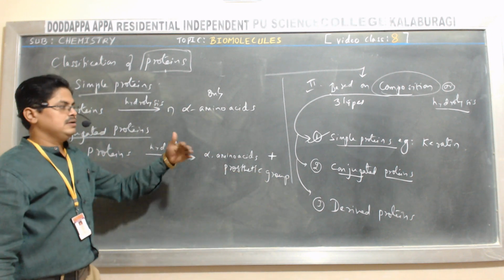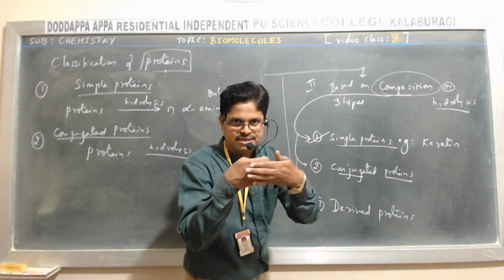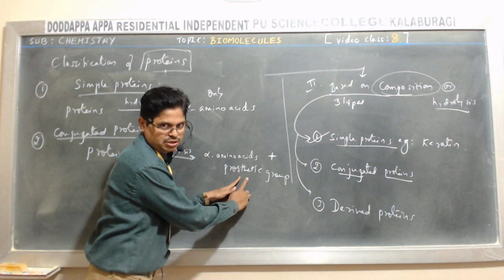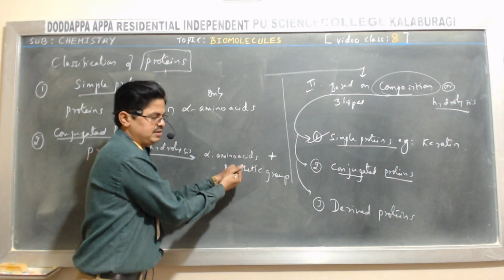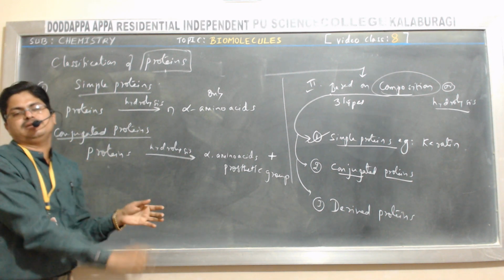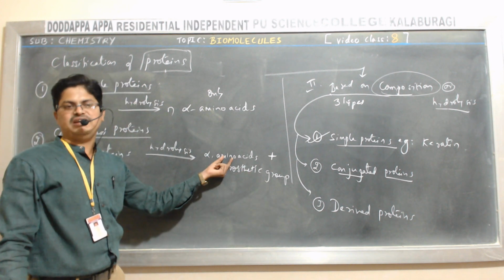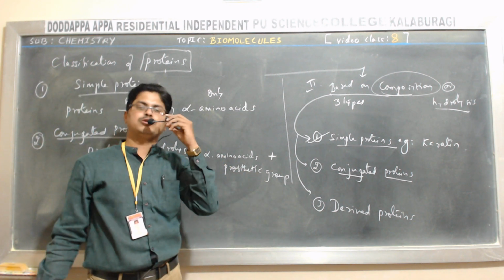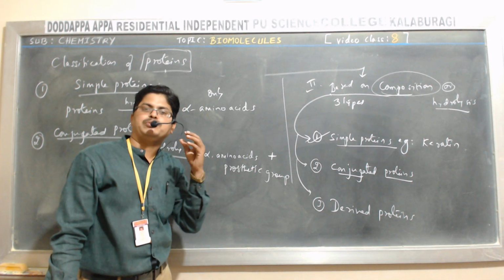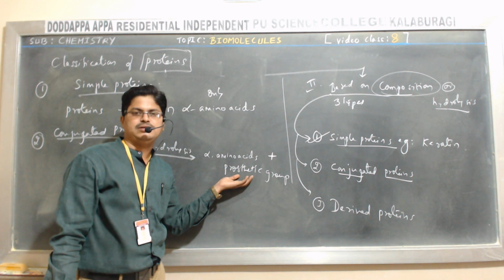Conjugated proteins are made up of alpha amino acids and a prosthetic group; these two together form the protein, which is called a conjugated protein. Now, what is the meaning of prosthetic group? A non-protein group is called a prosthetic group.